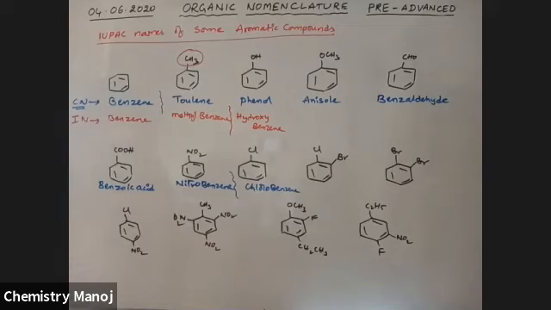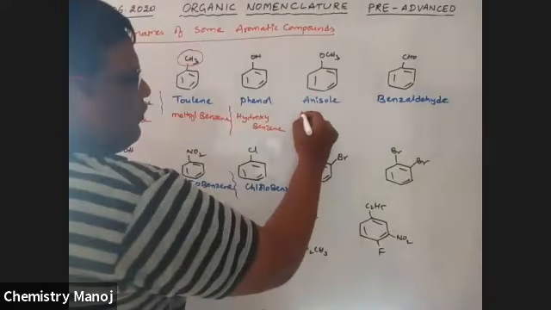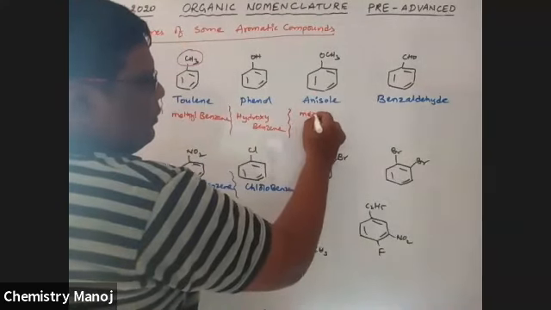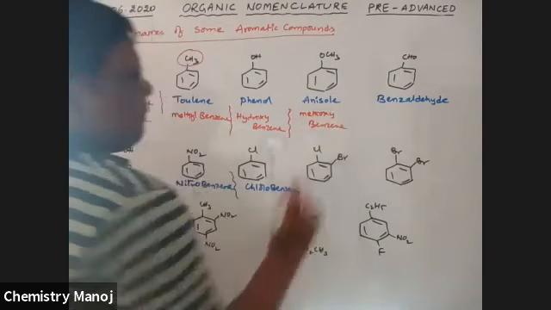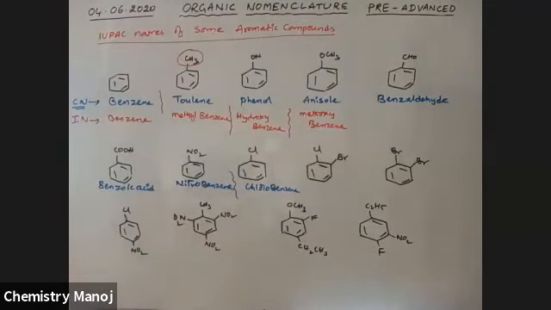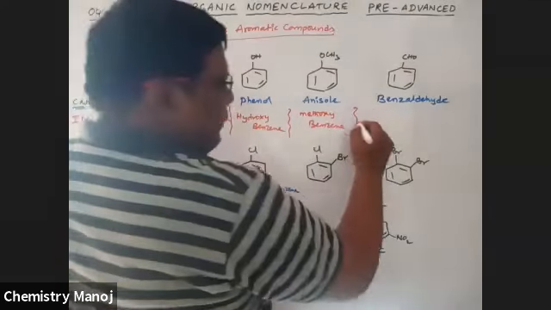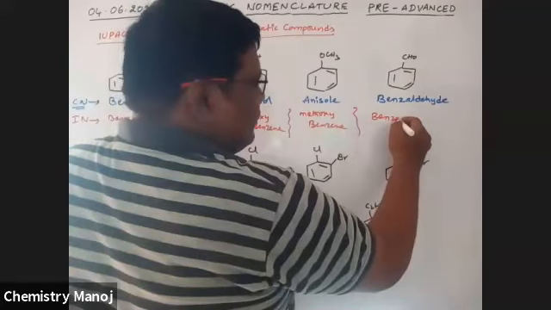Hydroxybenzene is the IUPAC name because the major is the benzene ring. Next, a methoxy group is attached, therefore methoxybenzene. Methoxybenzene.